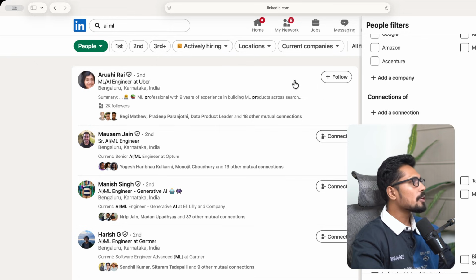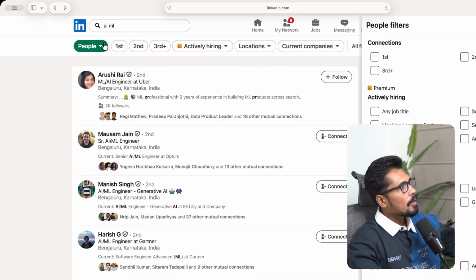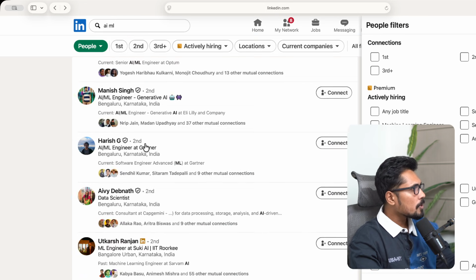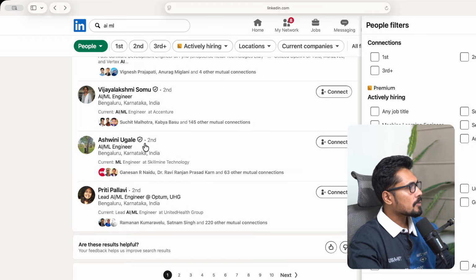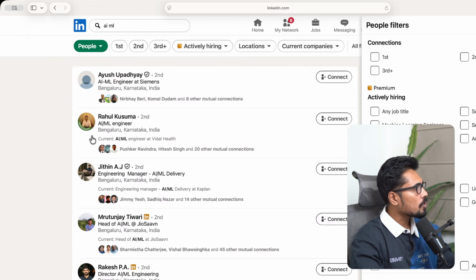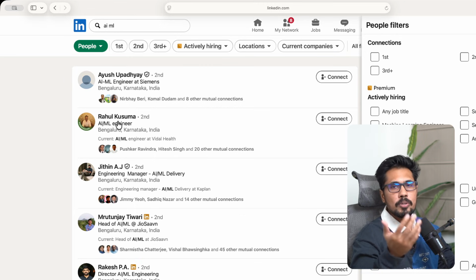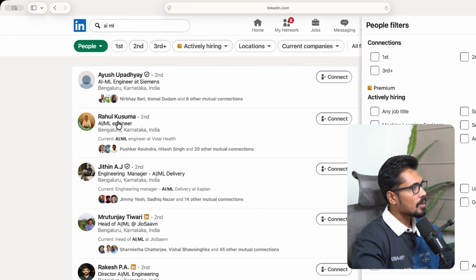And what some people even do is, within the profile, for example, here I got AML. So here I will be seeing some people, even to make my task easy, if some profiles are showing open to work, for example, Rahul Kuzma, open to work. So I can just ping this guy in case I want something quick, something urgent. I can ping this guy.